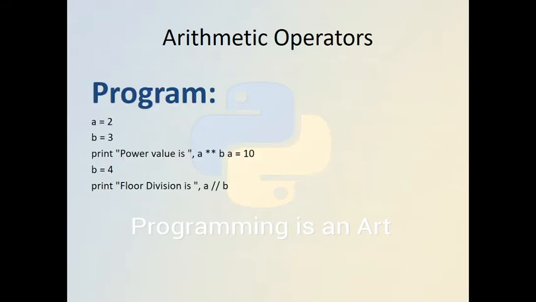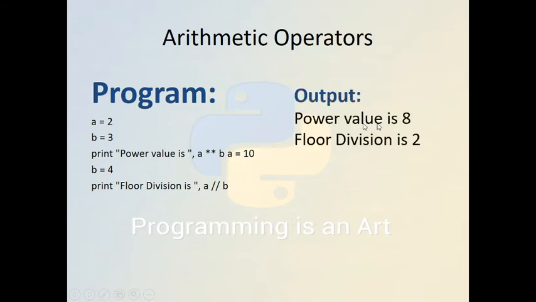Here is another example for the power or exponent operator: a, two asterisks, then b. The value will be 2 to the power 8.